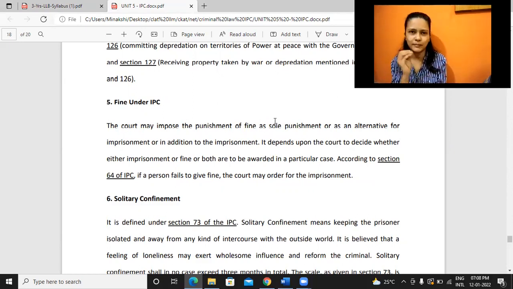Okay, so fine may be the sole punishment given. It may be along with imprisonment, or it may be in alternative, right? Either you give imprisonment or fine. Like that also it may be given. For some crimes, for very less number of crimes, we would see IPC has mentioned the amount of fine also, that it should not exceed 2000 rupees, it should not exceed 5,000, 10,000 rupees. But for majority of the offenses, they have simply mentioned fine, whatever the judge feels, judge can provide that. Okay.